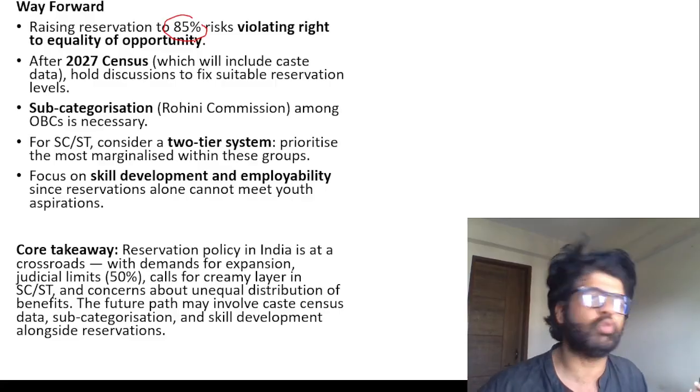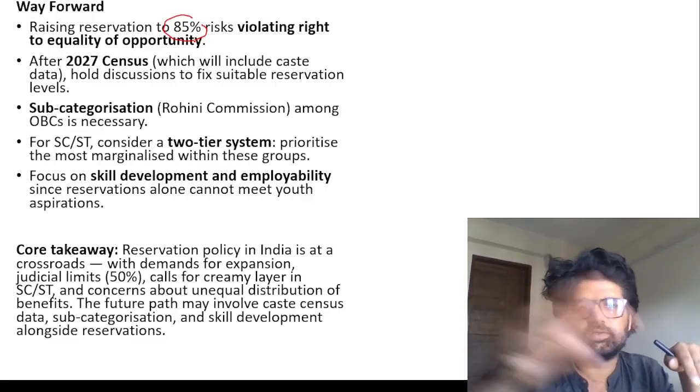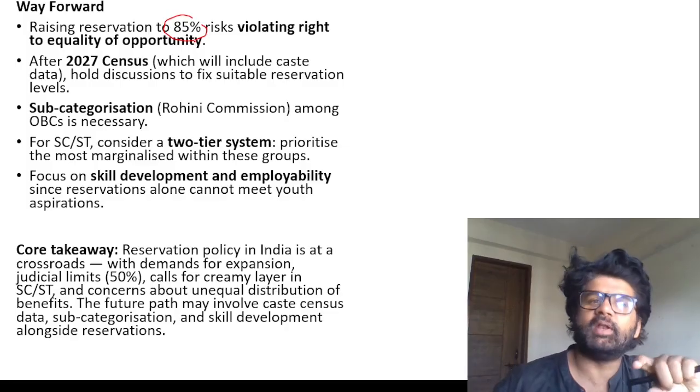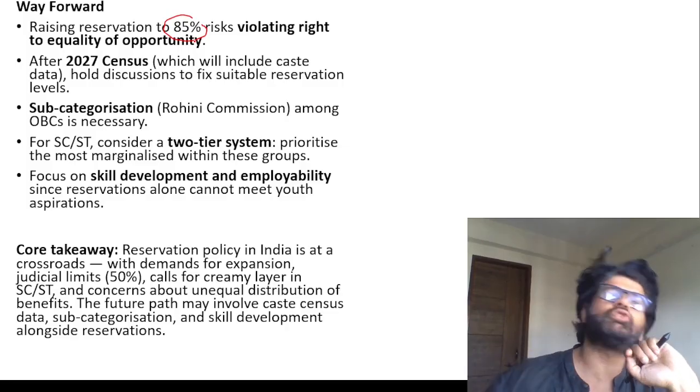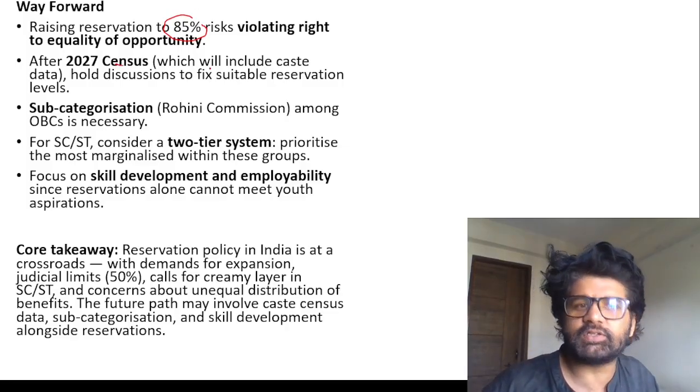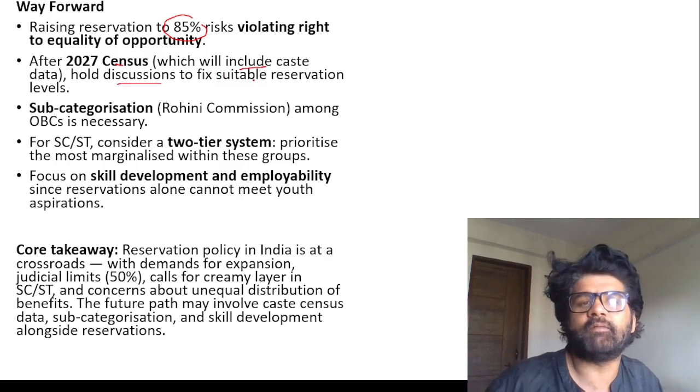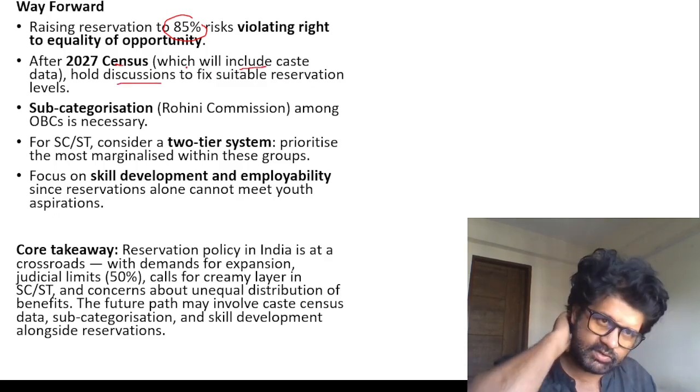I am a general category student. Reserve all the seats? Then again, there has to be a limit somewhere. Some line has to be drawn somewhere. After 2027 census, which will include caste data, we can have discussions to fix suitable reservation levels.